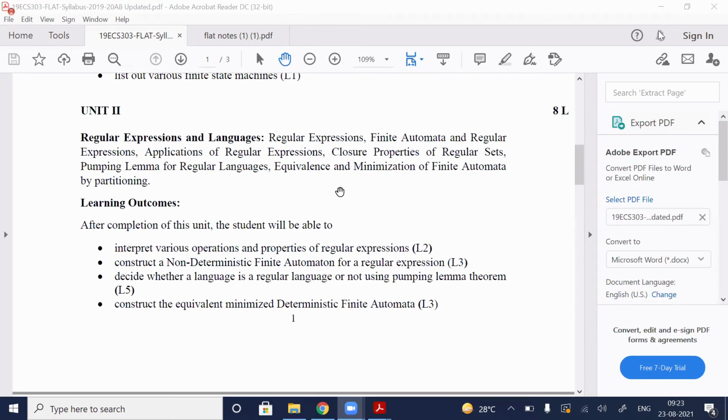Next, I'll explain equivalence and applications in a later session. By tomorrow evening I'm having your class, no? By tomorrow evening I'll complete the module. Today I'll explain minimization of finite automata. Tomorrow we'll see equivalence, which is a very small concept, and applications also. By tomorrow we'll complete the module. I think these are very easy, and I have revised them for your section also.